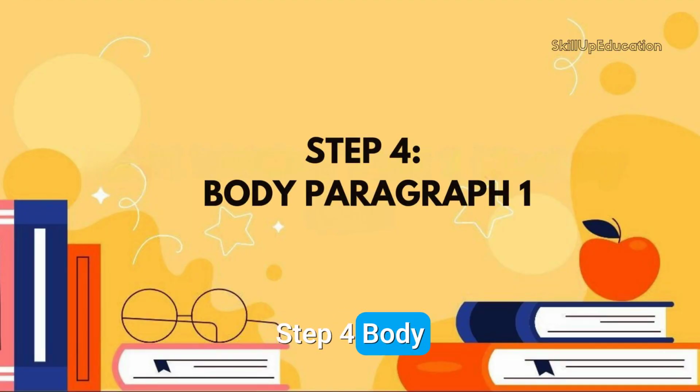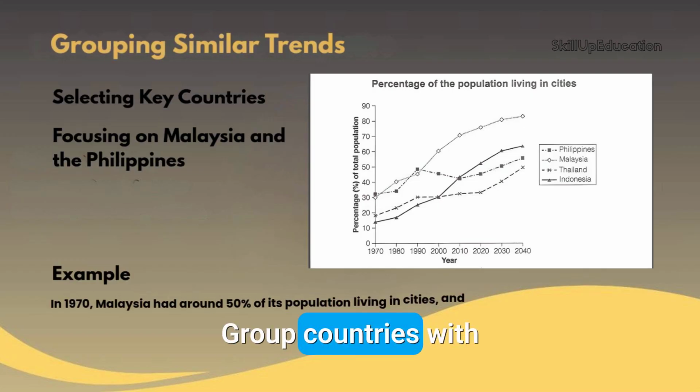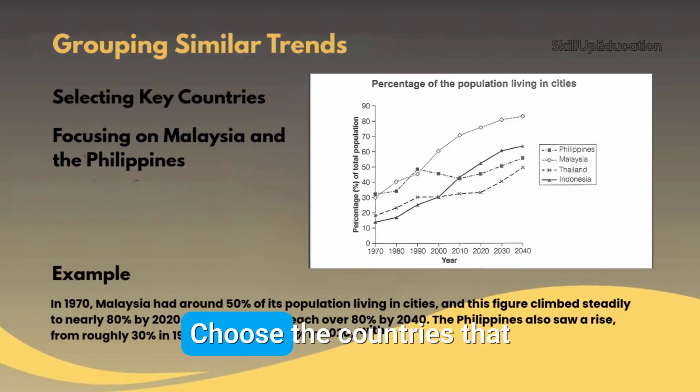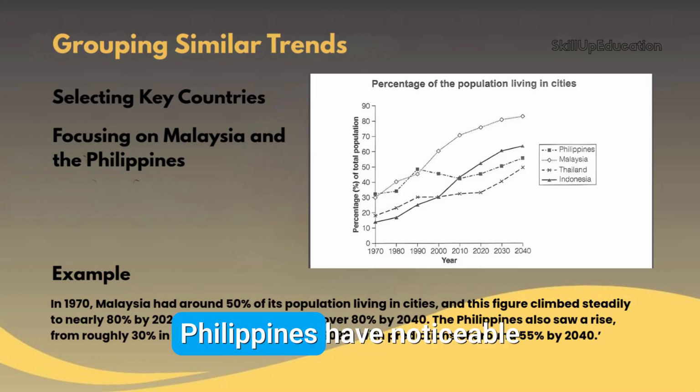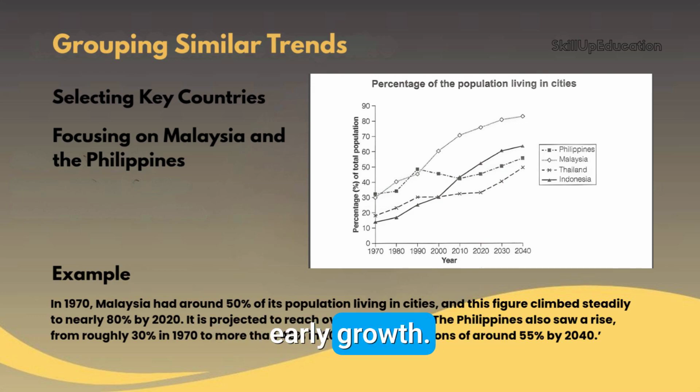Step 4. Body paragraph 1. Group countries with similar trends. Choose the countries that stand out. For this graph, Malaysia and the Philippines have noticeable early growth. Example. In 1970, Malaysia had around 50% of its population living in cities, and this figure climbed steadily to nearly 80% by 2020. It is projected to reach over 80% by 2040.